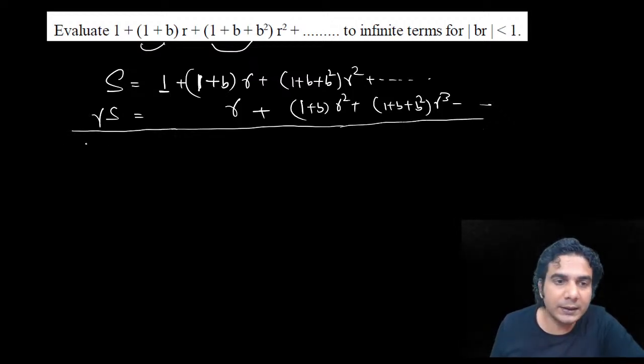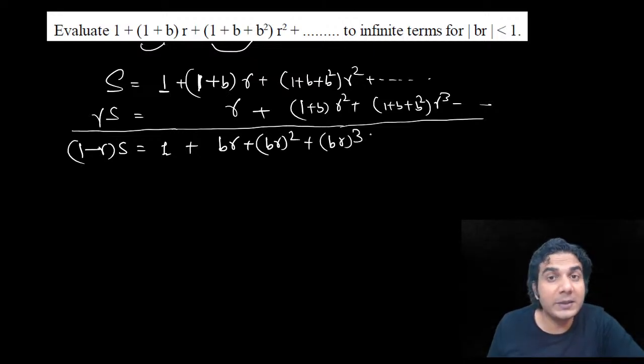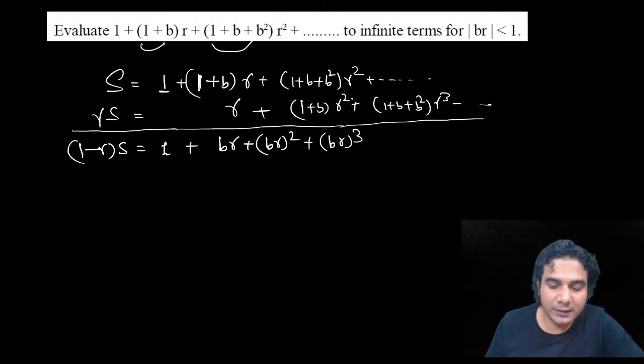If you subtract it, it is going to be 1 minus r into S is equal to 1 plus br plus br square, and next is going to be br cube, right? So it's a GP. If you multiply a GP by a sequence whose difference is in GP, then applying this process just one time, you'll get a GP, all right? It will always happen like that. So this is a GP.